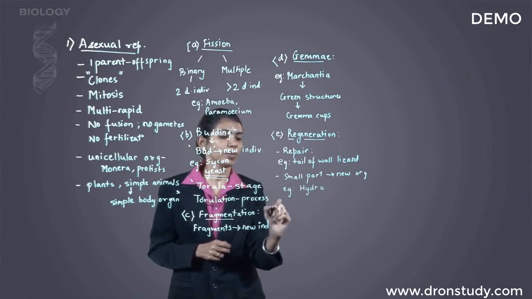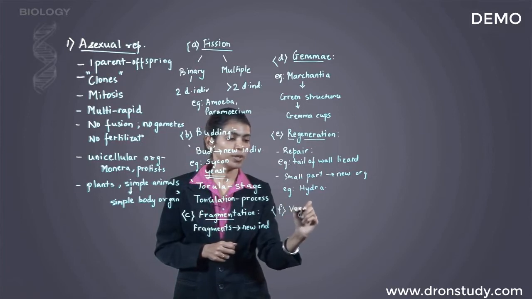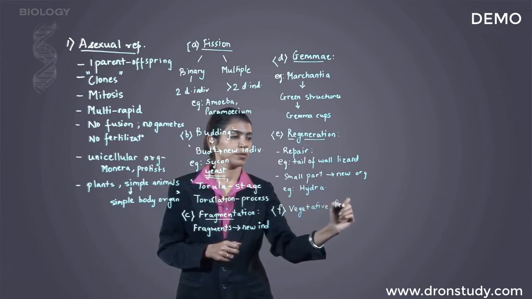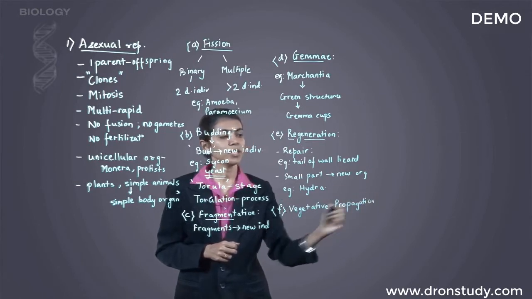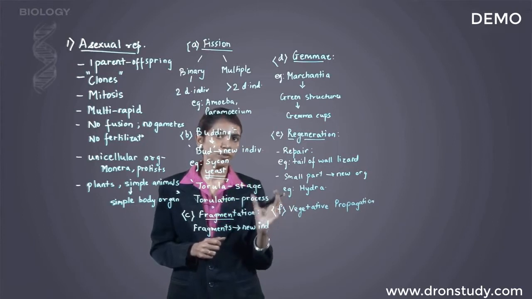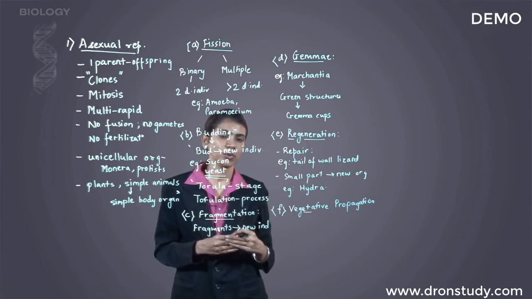The next type of asexual reproduction is vegetative propagation. In vegetative propagation, it is the vegetative unit of the organism. This occurs mainly in plants. So the vegetative part of the plant helps to develop a new individual.